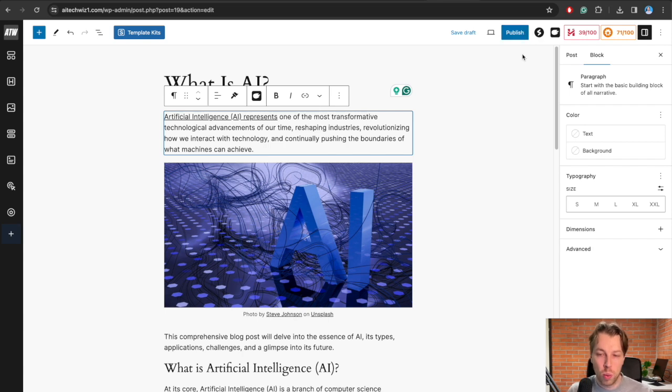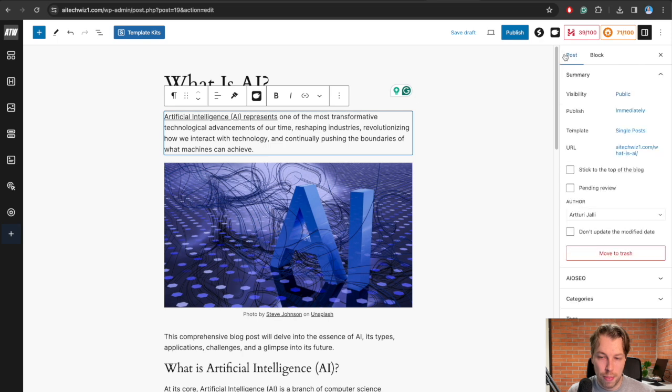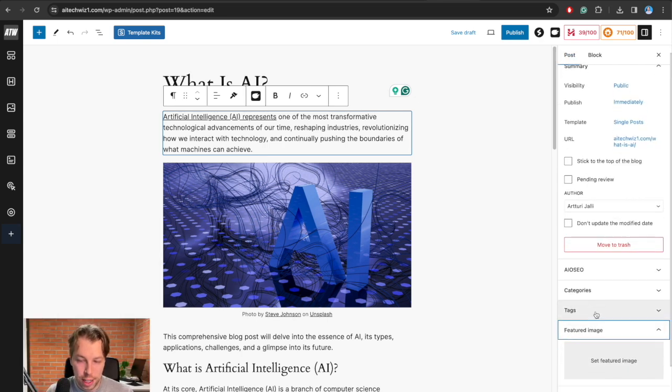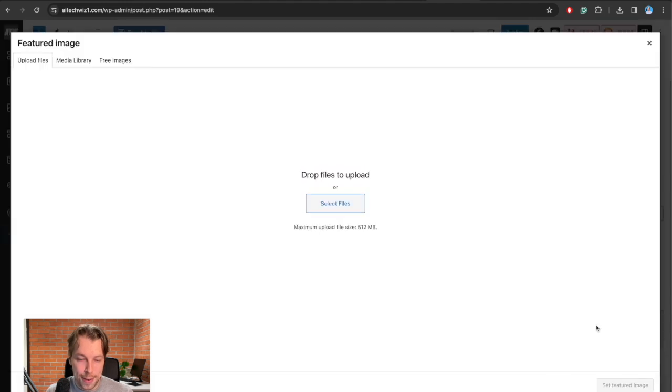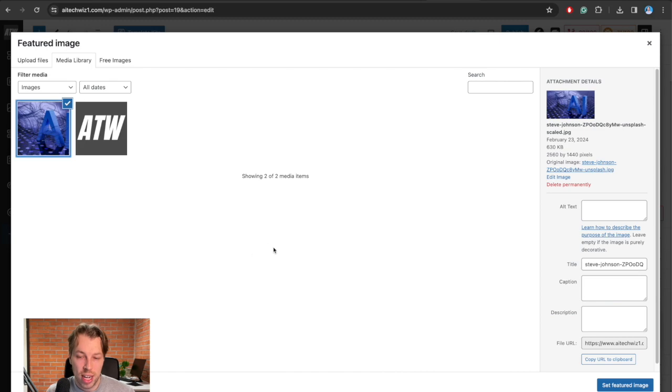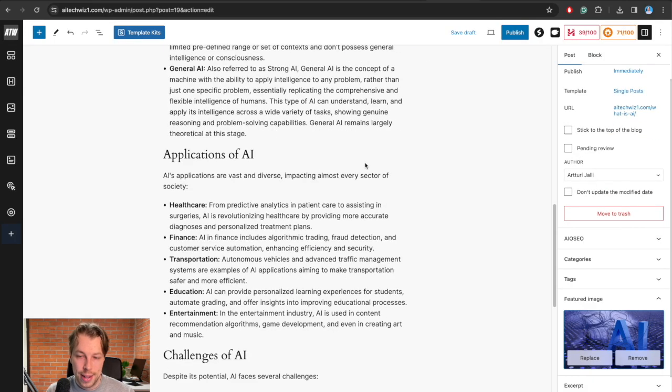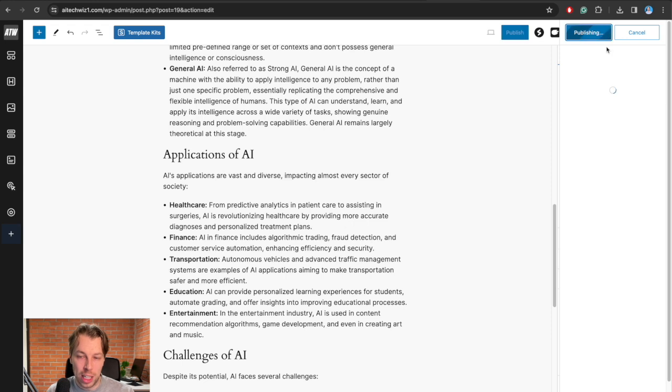But one more thing we want to do is we want to click on this right-hand corner, this post button here, and we can scroll down here to the featured image section, and then we can set featured image. And for example, we can use the media library or just drag and drop a new image. But for example, I'm using this image that I dropped here, and then I'm going to hit publish.